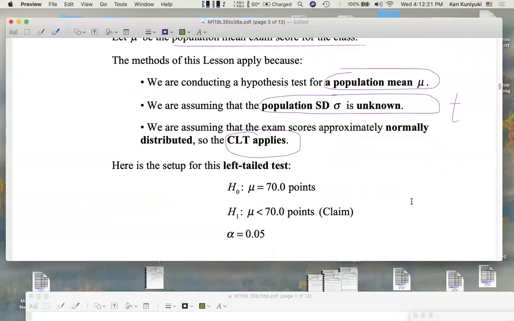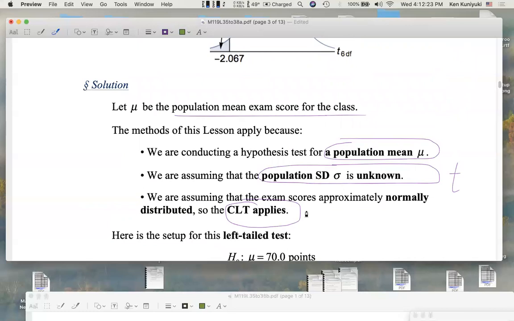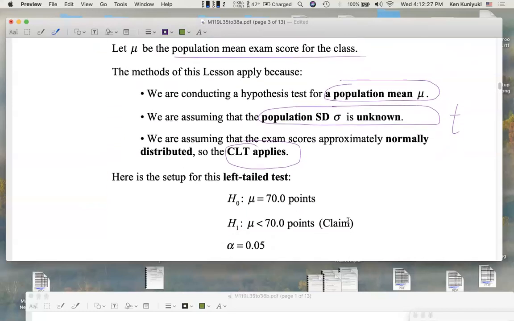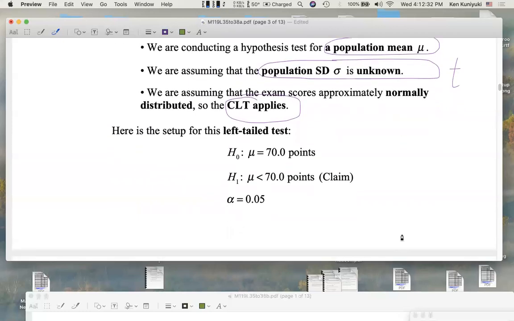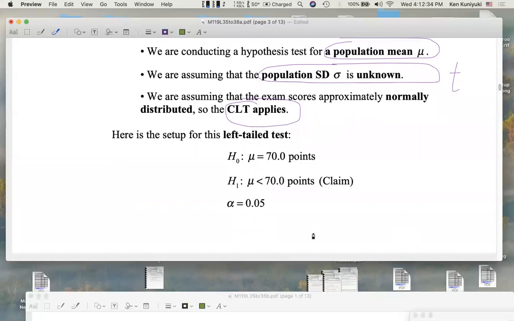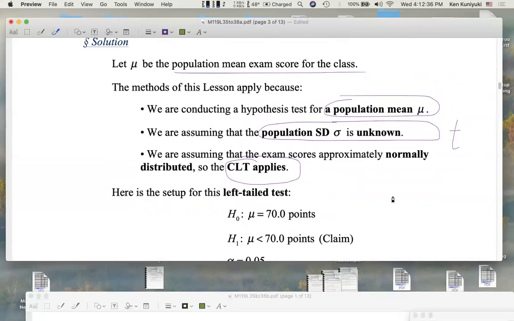Okay. Now, bear in mind, I'm not going to trick you here, but be aware of these things, right? And it's going to be a t-test, not a z-test. Here is the setup for this. It's going to be a left tail test, and we'll see why.